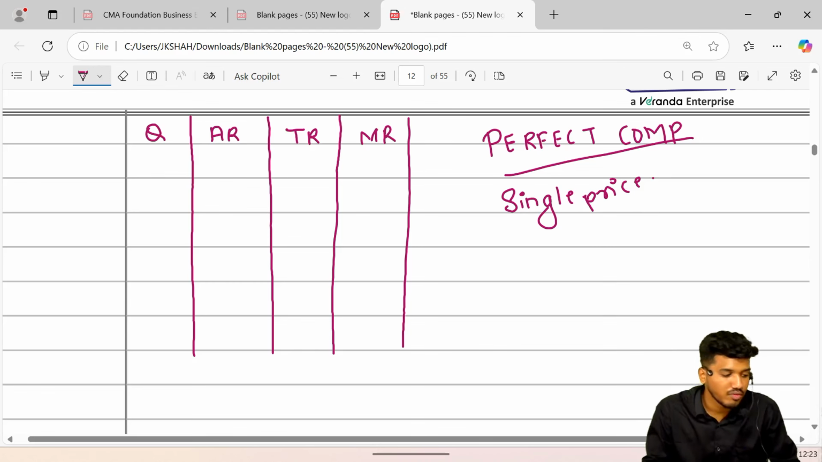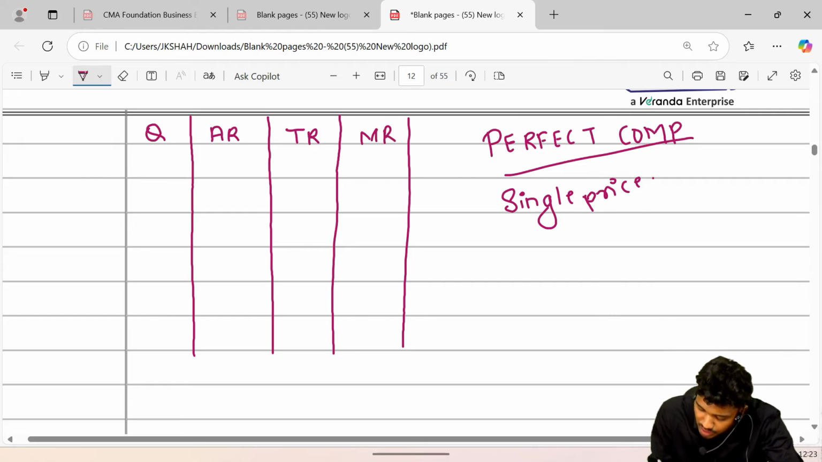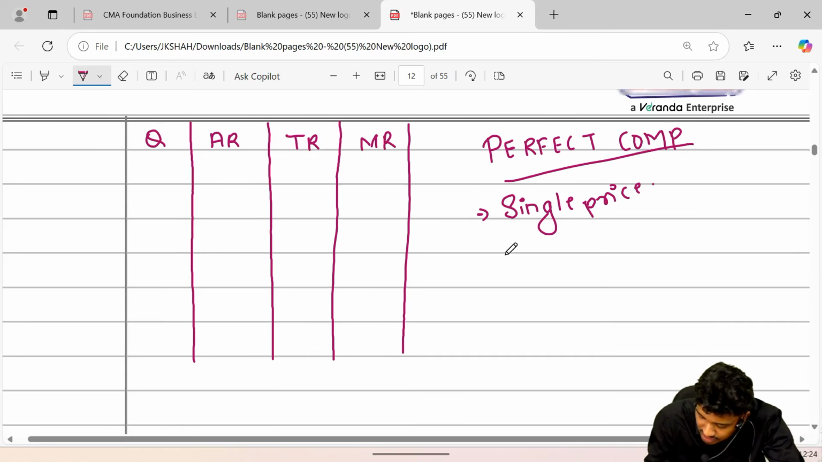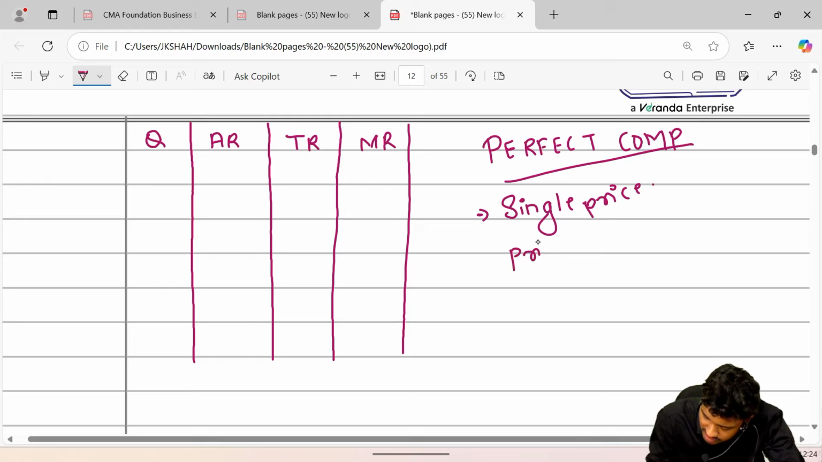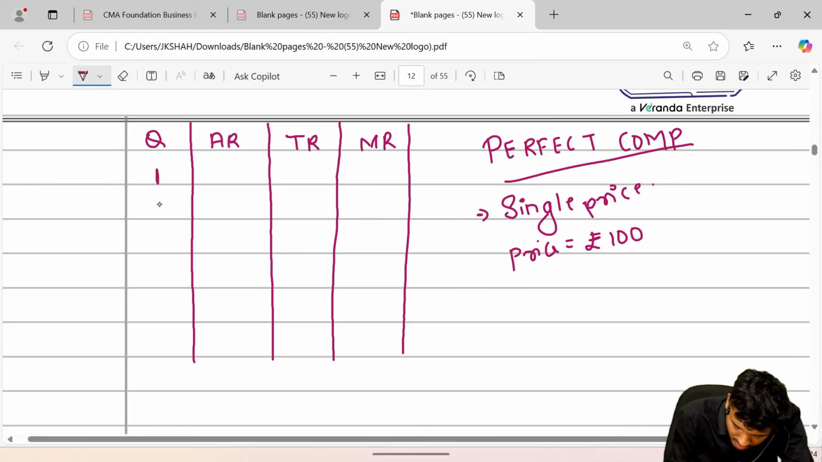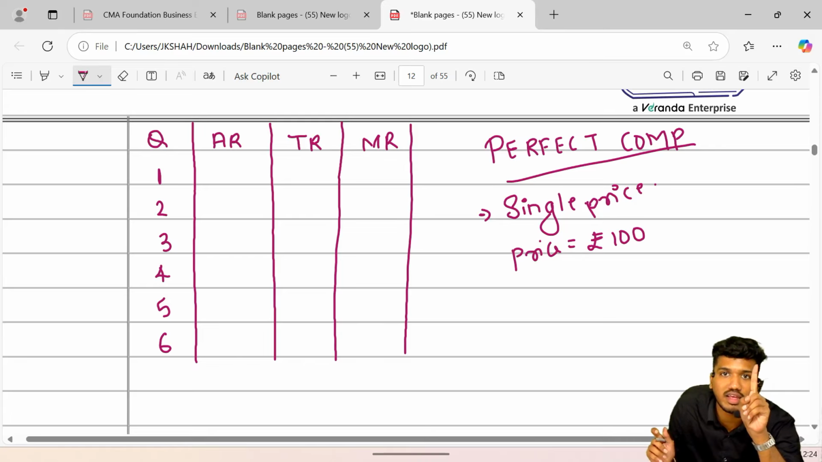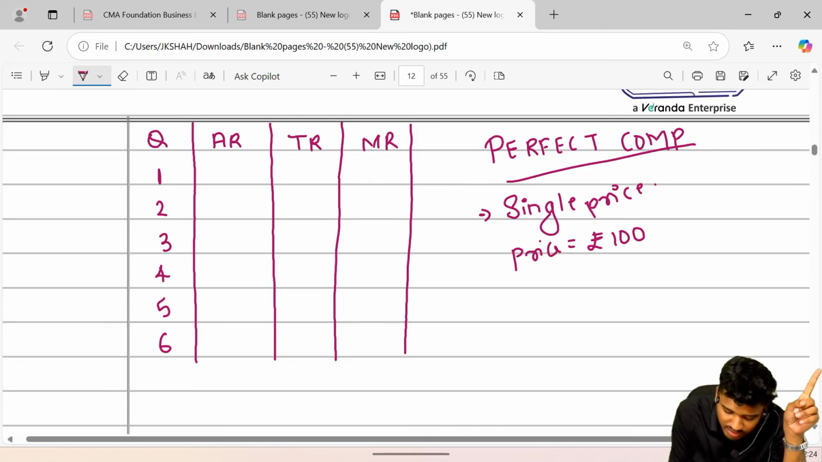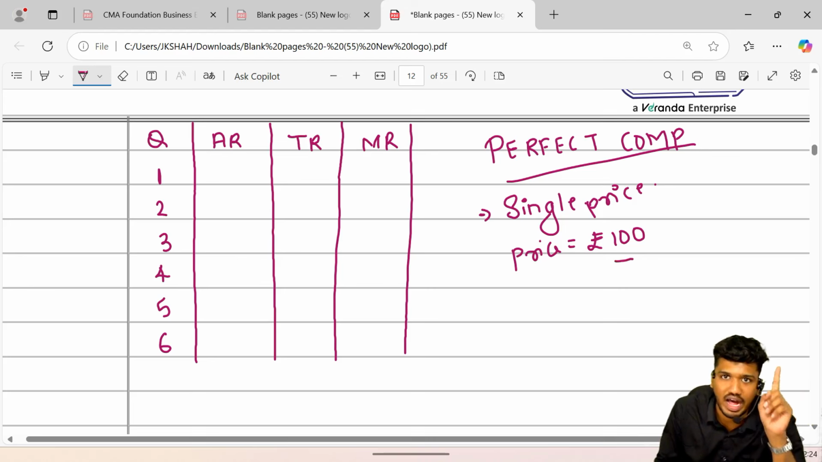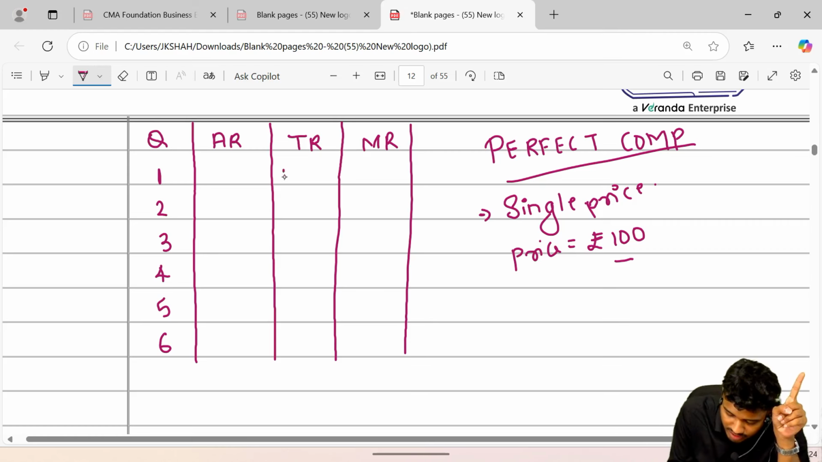When there is a single price, I wanted to bring to your notice that if the price is single, then uska average revenue, that is price, is for example ₹100 for all the units. Let's understand. 2, 3, 4, 5, 6. Okay, 6 quantities. Guys, after selling the first unit, it was 100. After selling 1 unit, I got into my pocket 100.